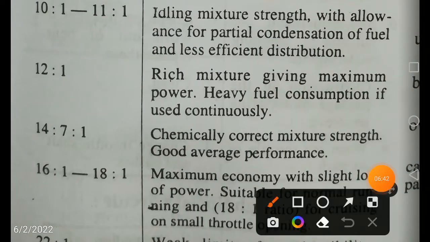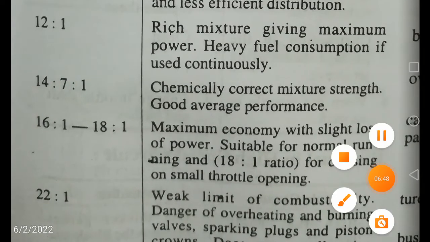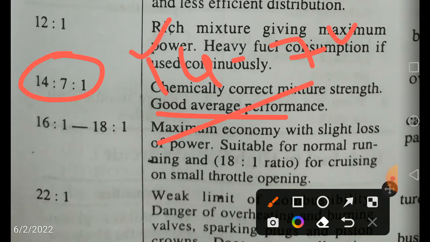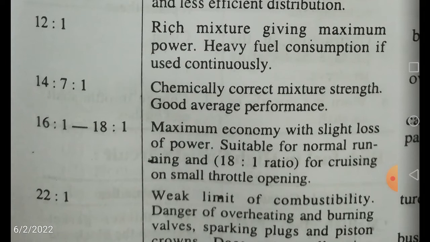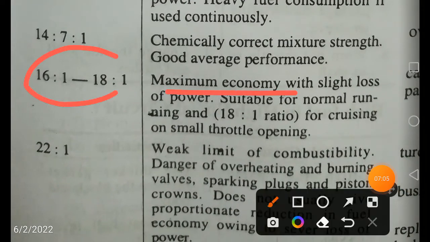Next, maximum power: the air fuel mixture giving maximum power is 12 to 1. Good average performance is 14.7 to 1, with air 14.7 and fuel 1. Next, maximum fuel economy is underlined: it results between air fuel ratios 16 to 18.